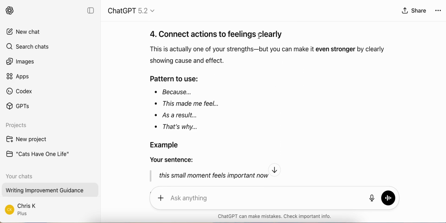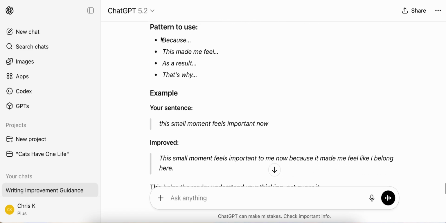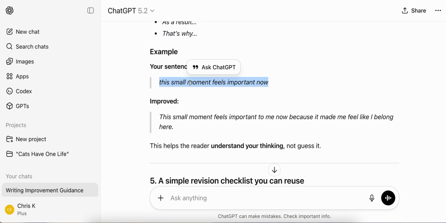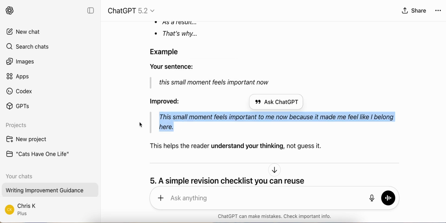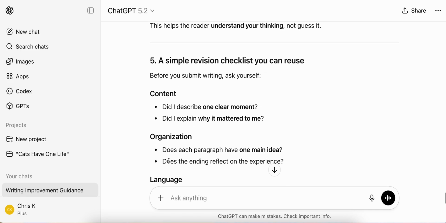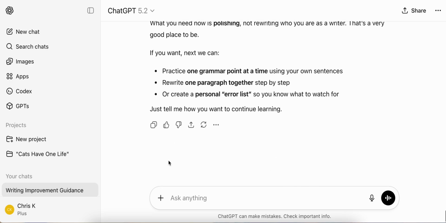Connect actions to feelings clearly. Okay, showing cause and effect. So maybe we can use more of these words: because, this made me feel, as a result, that's why, and so on. So the original sentence: this small moment feels important now. This small moment feels important to me now because it made me feel like I belong here. So it's asking me to give more information. So there's a lot of things we can do.